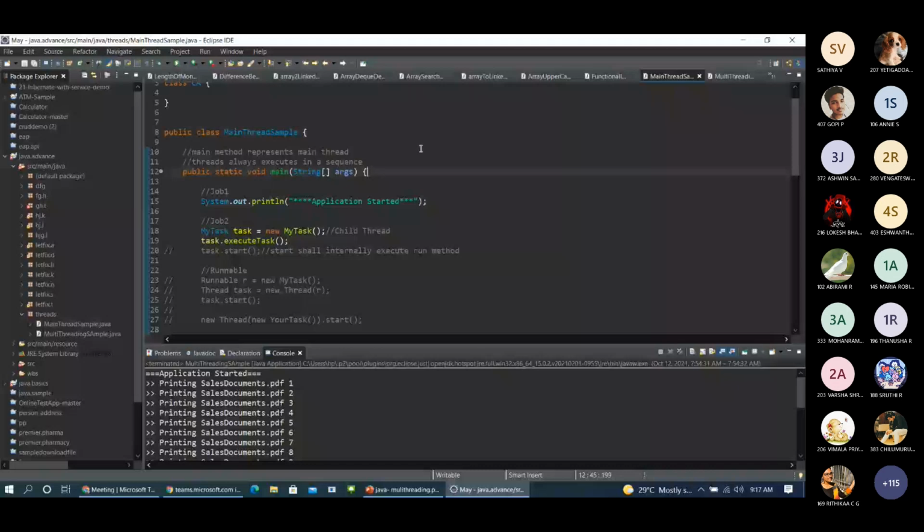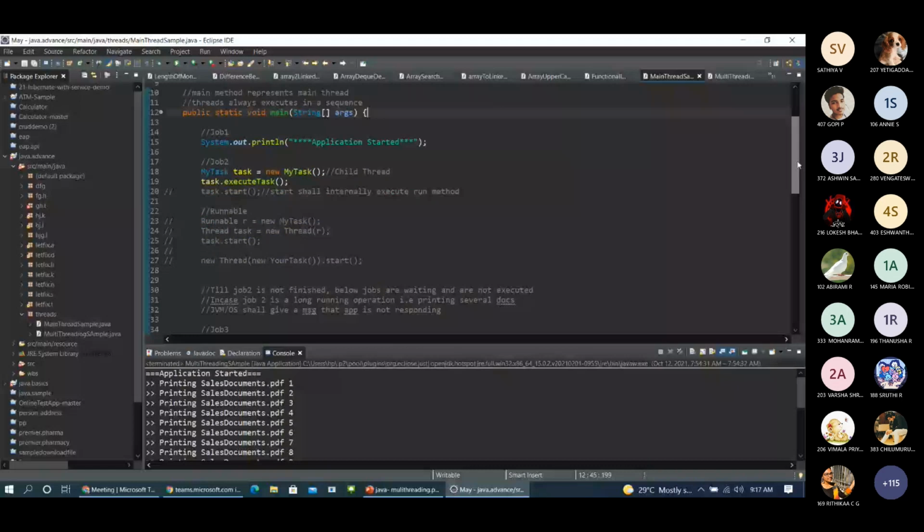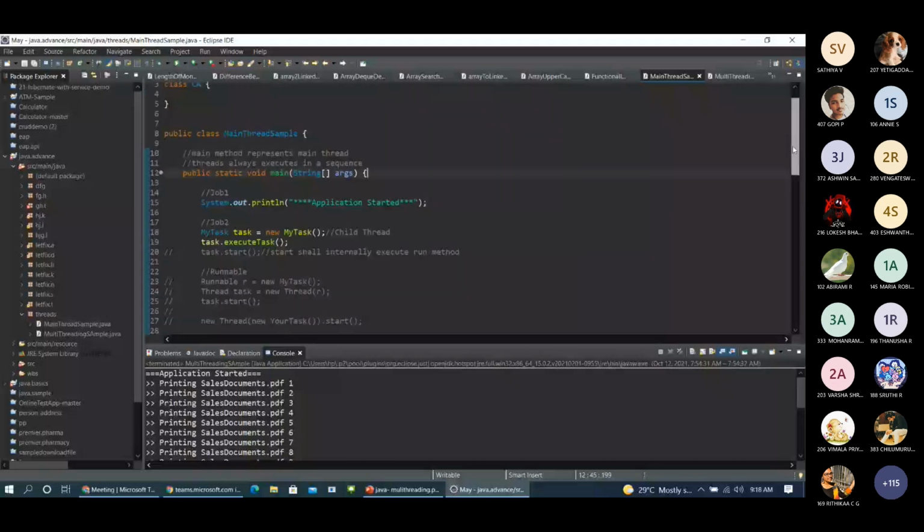Just for various scenarios, if I want to parallelly execute this, it will take much time. So I'll explain what is happening here, and I'll execute the program and show you the real-time problem we are facing while working with threads. Here I have created a class, main thread sample, and we have a main method here, which is our main thread, and we have simple statements like application started and application finished.